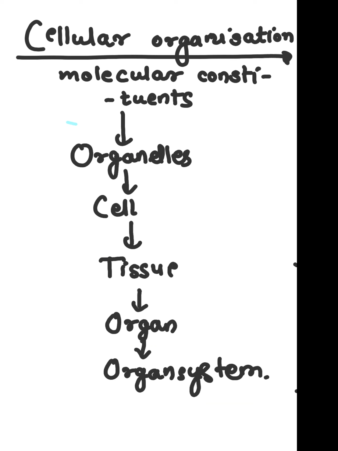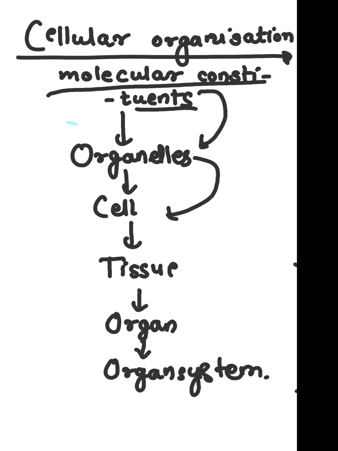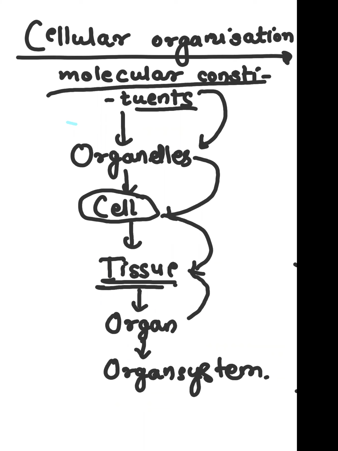Now see, when molecular constituents combine with each other and interact with each other, they will be responsible for the functioning of the organelle. Organelles will combine together and perform the function. Then we can say the cell is performing the function. When cells in combination perform the function, we say the tissue is performing the function. When multiple tissues combine together and interact with each other and perform the function, we can say the organ is performing the function.